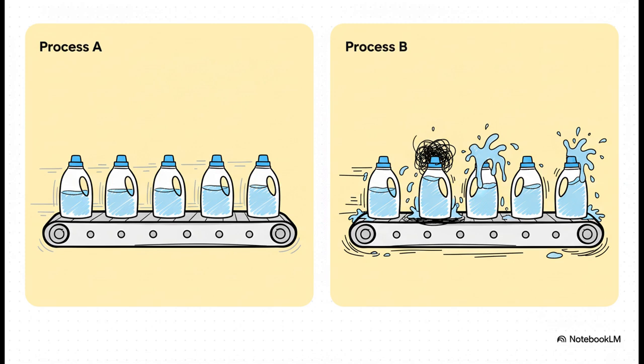But just look at them. Process A is beautiful, it's consistent, it's reliable. Process B, on the other hand, is a total mess. You're wasting money overfilling some bottles, and you're ripping off customers by underfilling others. The average is technically correct, but the inconsistency is causing massive problems.